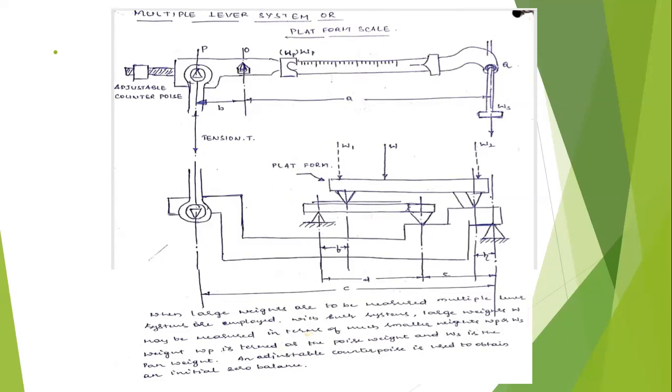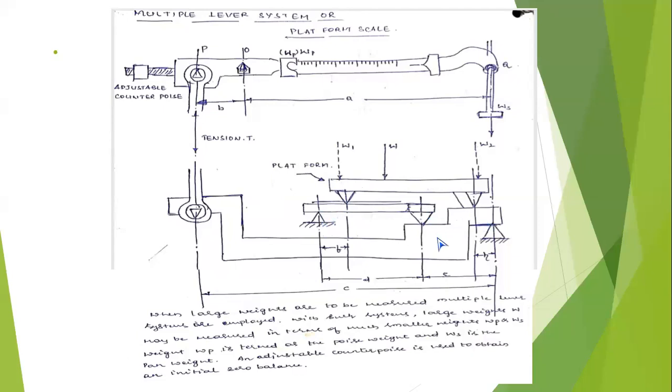You have multiple levers here. For that reason, it is called a multiple lever system. All of you observe here. This is the platform. Below that there will be a lever which is hinged at one point.